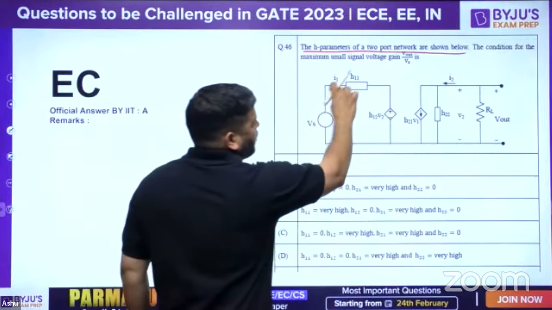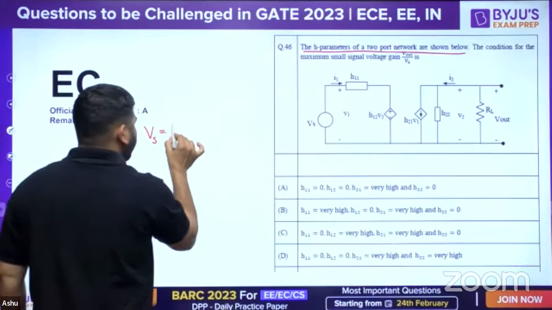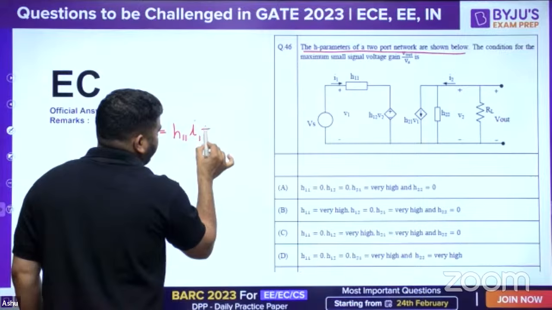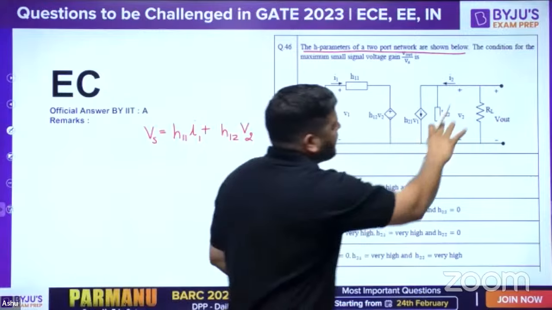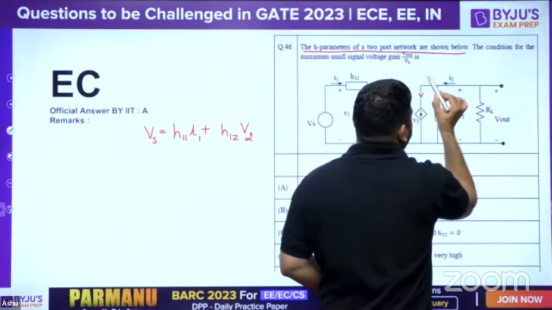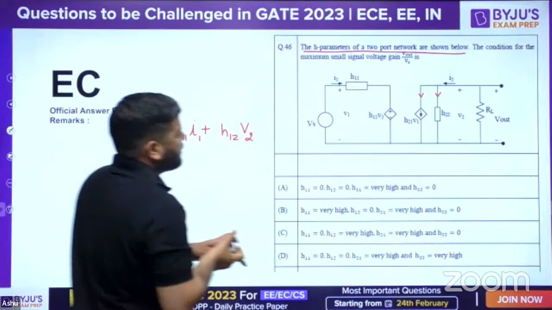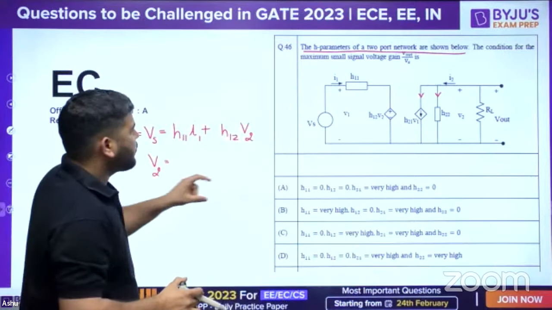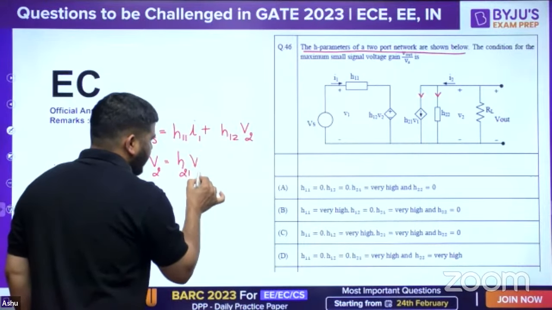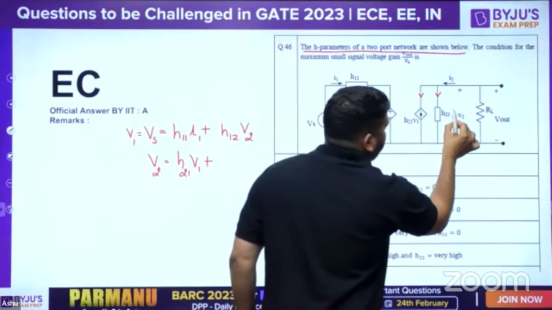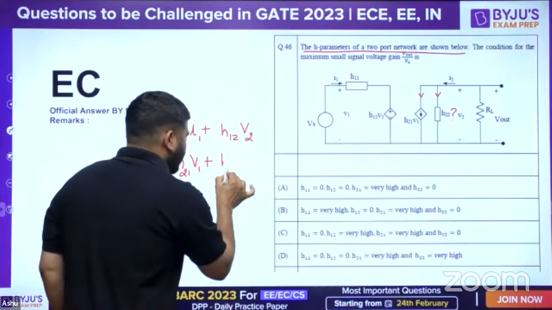Okay, if you write the equation, then V1 will be equal to H11 I1 plus H12 V2. Now this equation is correct. Okay, but if you write the other equation, then it has to be equal to this current plus this current. Okay, now look at this. V2 will be equal to, Vs is V1, okay, Vs is V1 because the source voltage and V1 are the same. Now look at this voltage. V2 is equal to H21 V1 plus, now we don't know this unit. We don't know the unit of this H22. Okay. Now generally we write it like this, H22 V2.